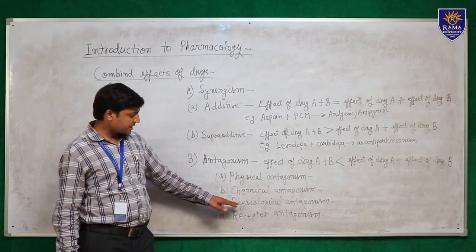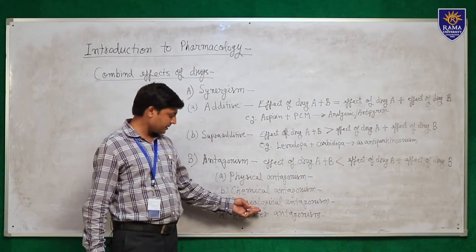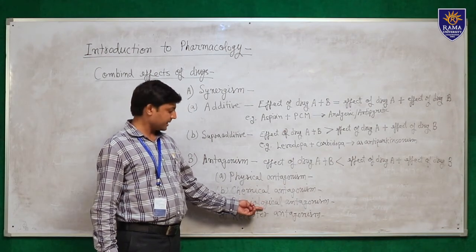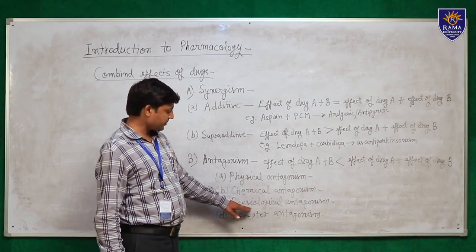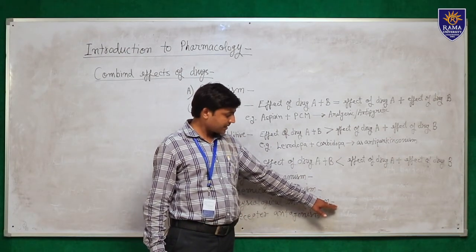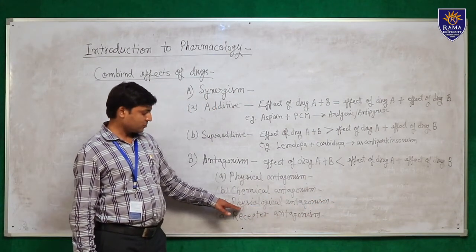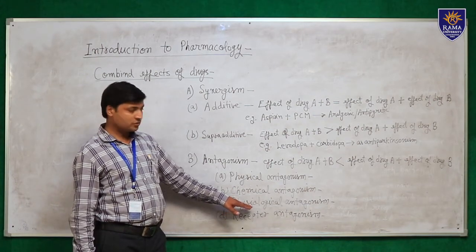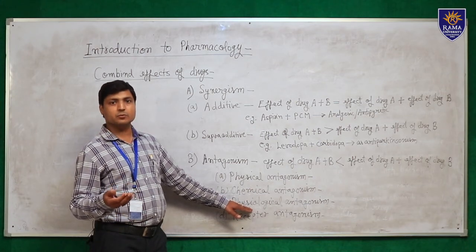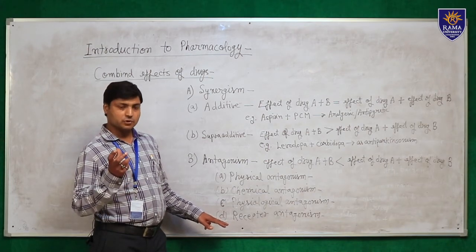Third one is physiological antagonism. In physiological antagonism, the drugs act by different mechanisms, and one drug prevents the action of another drug, like insulin and glucagon. Insulin and glucagon are physiological antagonists, where insulin decreases the blood glucose level, while on the other side glucagon increases the blood glucose level, and they maintain that physiological process.